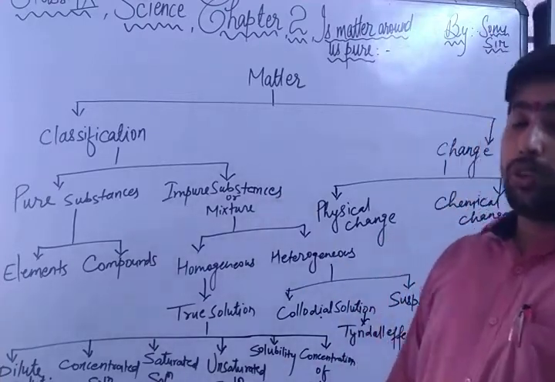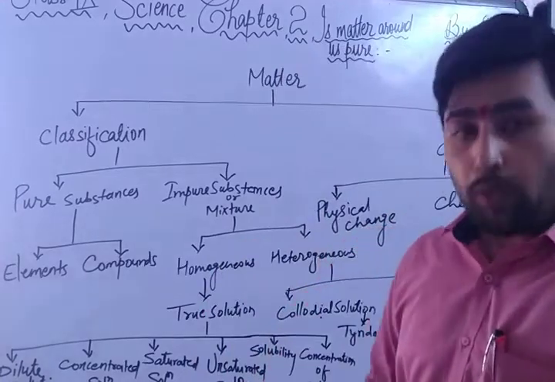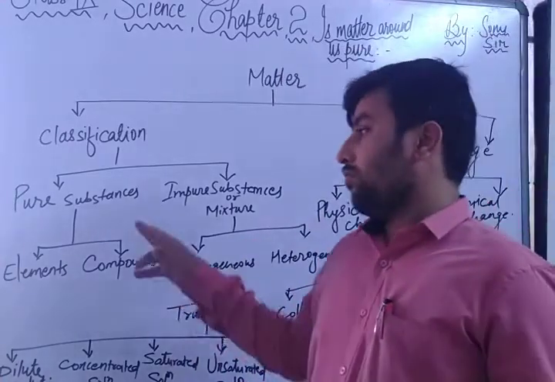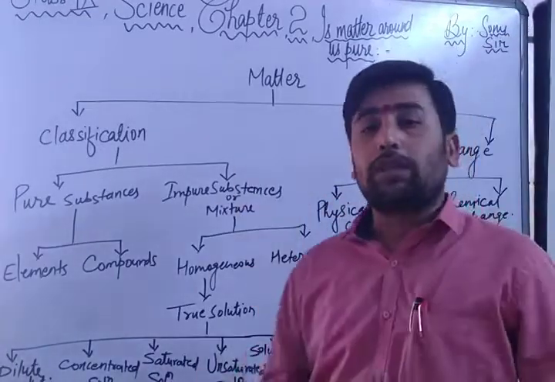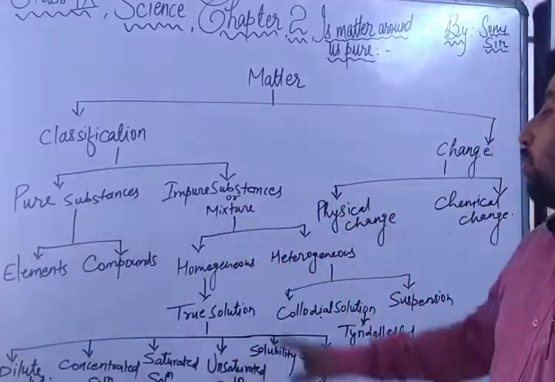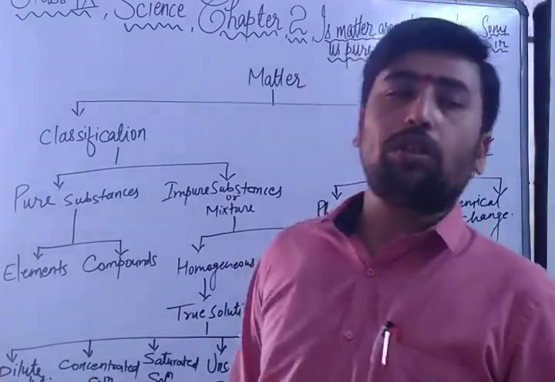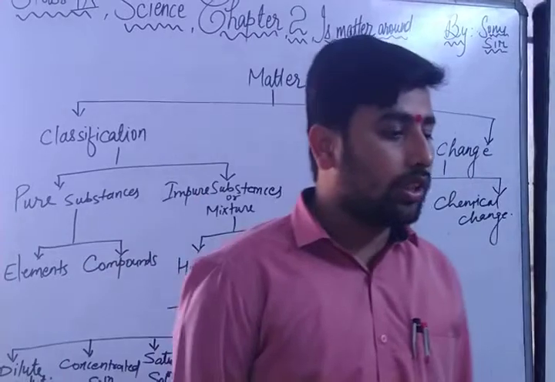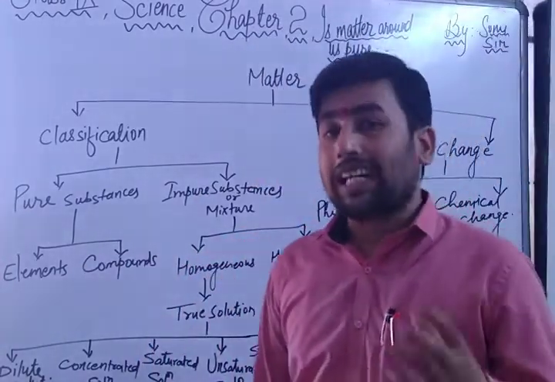impure substances or mixtures. What is the definition of impure substances or mixture? A mixture is matter which is made up of two or more types of substances. There are two types of mixture: homogeneous and heterogeneous. Homogeneous is a mixture in which solute and solvent are in a fixed ratio.